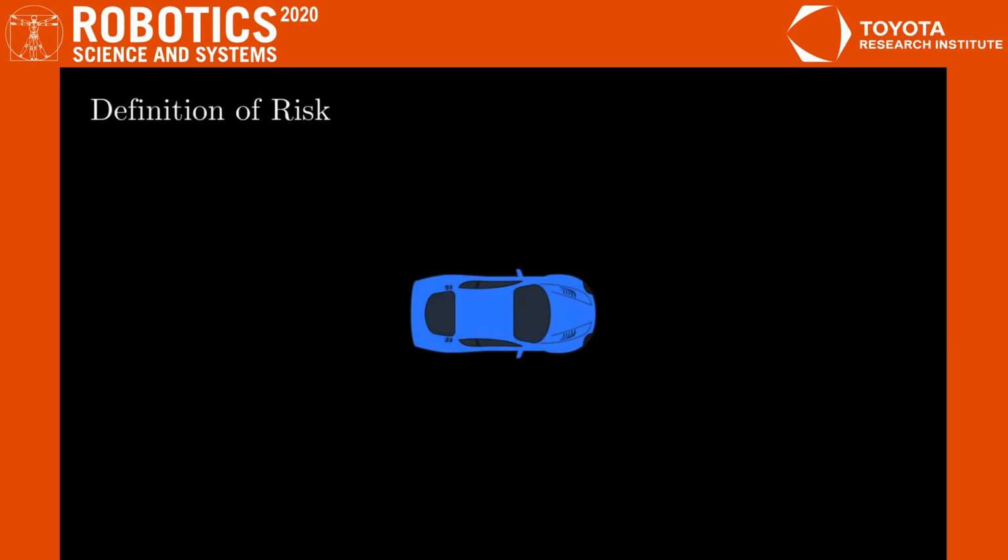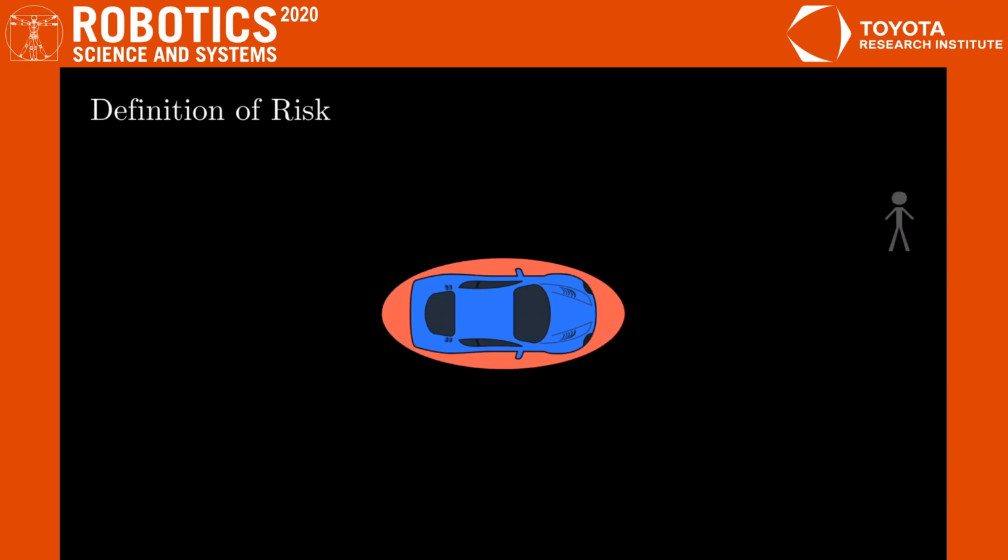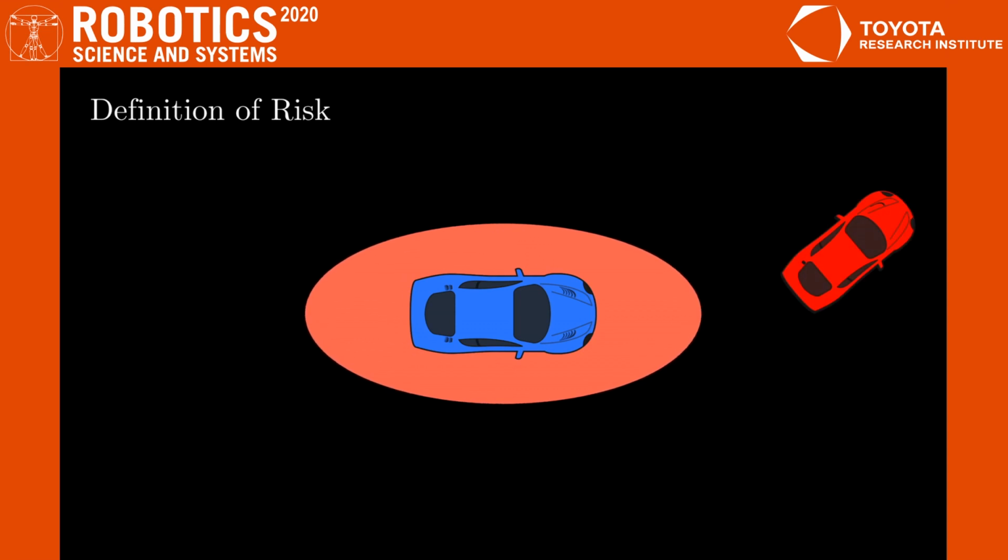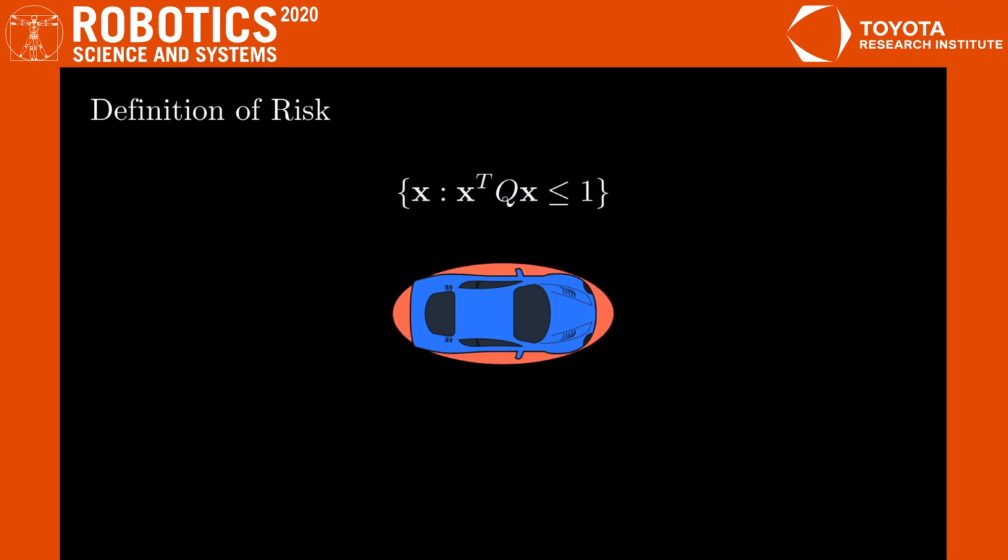We define risk at each time step as a probability of an agent entering an ellipsoidal set around the ego vehicle. We believe ellipsoids are useful because they can be fit fairly tightly to the profiles of vehicles. They can also be scaled to account for the sizes of the agent present. We transform predictions into the body frame of the ego vehicle, so the ellipsoid can be represented with a quadratic form parameterized by a constant matrix.